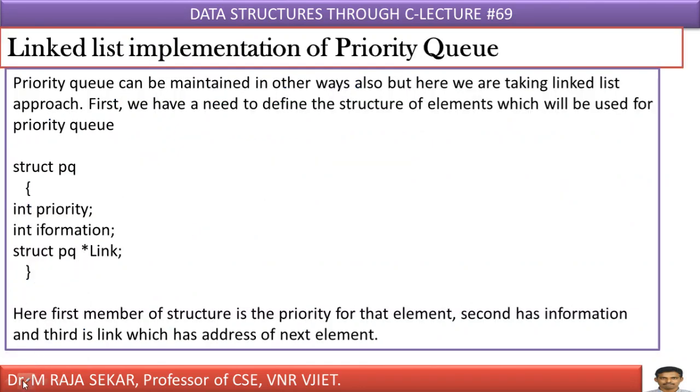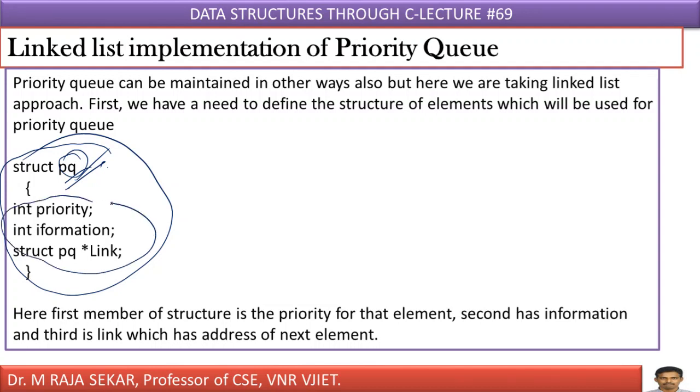Now, to implement a priority queue, one can make use of a linked list. Now we will try to understand a program on priority queue with the help of a structure. Struct, space, struct name is PQ. PQ means my intention is priority queue. Whichever name you want, you can keep. In this particular structure, I have three fields: priority, information, link. Information means data. Here I have link field and priority.